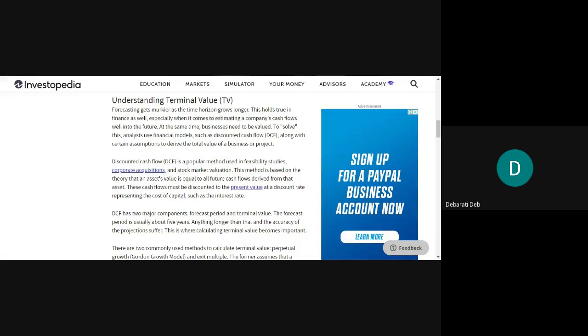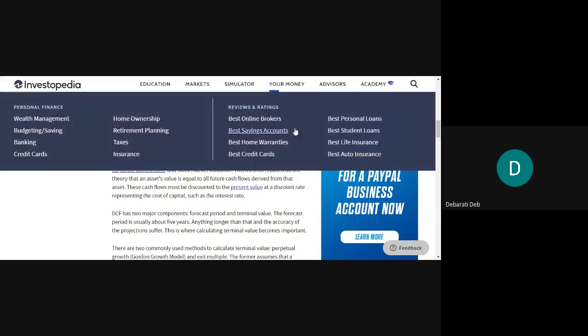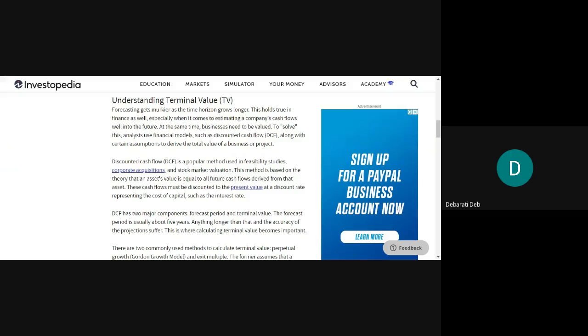To solve this, analysts use financial models such as the discounted cash flow along with certain assumptions to derive the total value of a project or business. So the financial analysts, what do they do? They use certain financial models, where obviously the discounted cash flow technique will be followed. What is the meaning of discounted cash flow technique? It means you are using the present value factor and converting the future values into their present value. That is discounted cash flow technique. And using these financial models, obviously the problem can be solved along with certain other assumptions also.